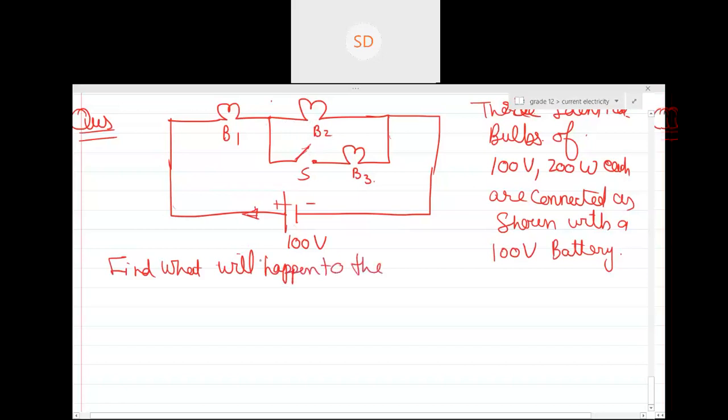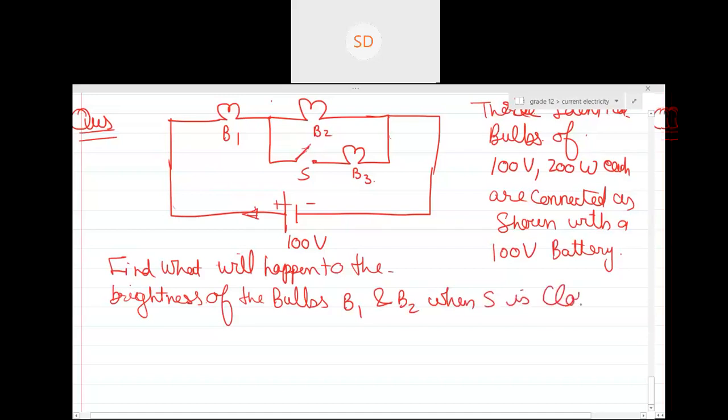Now the question is, find what will happen to the brightness of the bulb. Please remember, by brightness I mean what? Power. The more the power, the more will be the brightness. Please analyze this question very well, otherwise there is no point of discussing this question. P1, P2, P1.